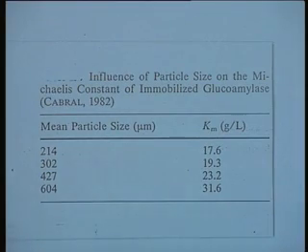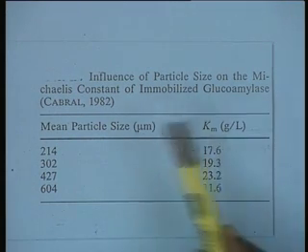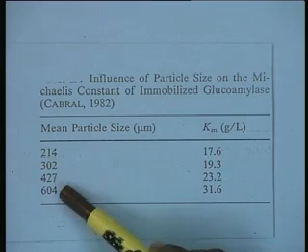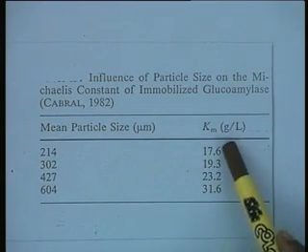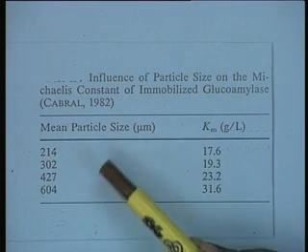Another data on the influence of particle size on the Michaelis constant of the same immobilized enzyme: this is, I think, soluble starch as a substrate. As a function of particle size, the particle size being in micrometers, the Km value increases as the particle size increases.